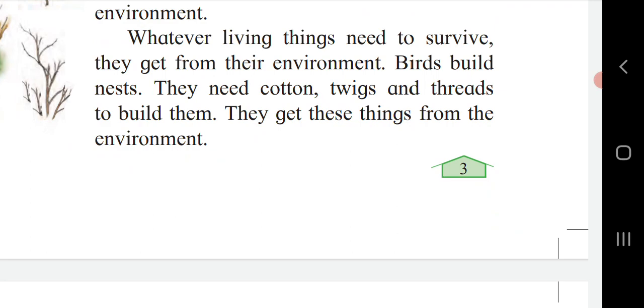Like if we talk about human beings, if you want to build a house, what is needed? Bricks are needed, cement is needed. So from where will we get all these things? From the environment. Like this only, if a bird wants to build a nest, the cotton, twigs and threads to build a nest are important. But from where will they get all these things? From the environment.